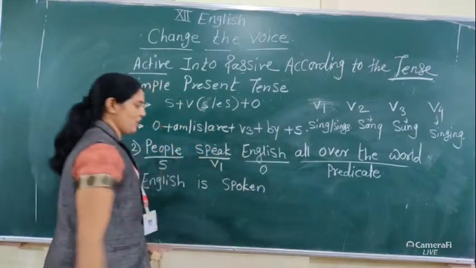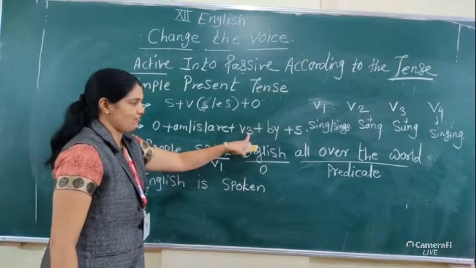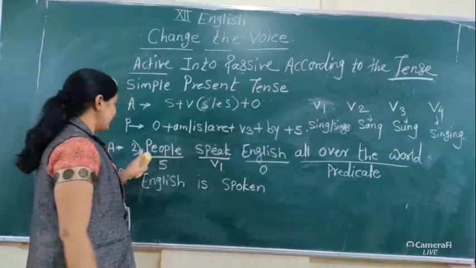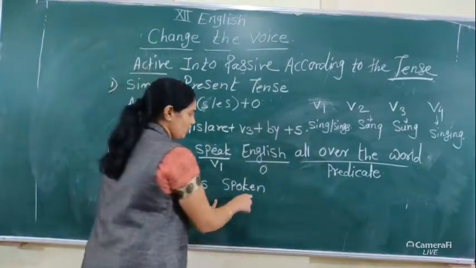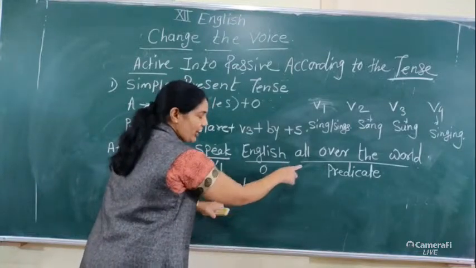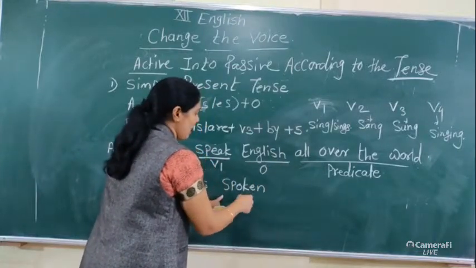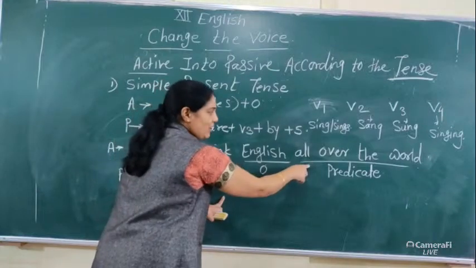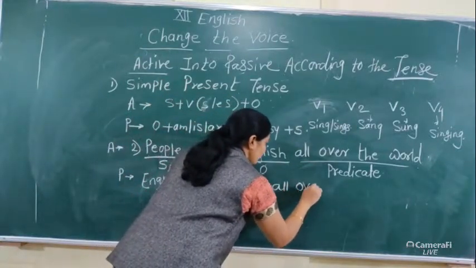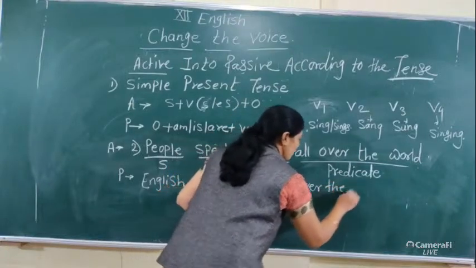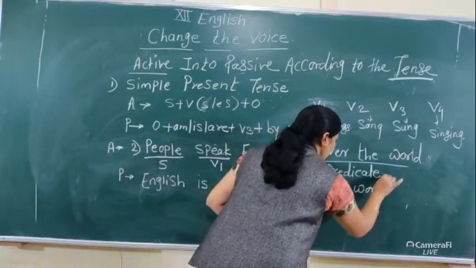Then after V3, if the active voice has a predicate, write that down. Don't forget it. Always remember, after V3, write down the remaining part of the sentence: all over the world.